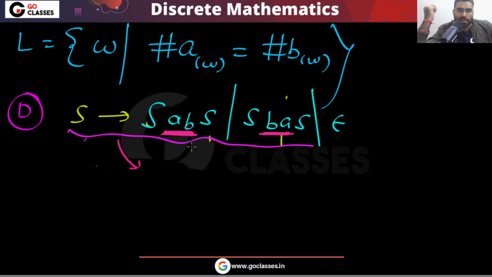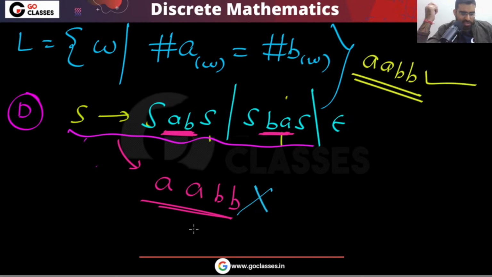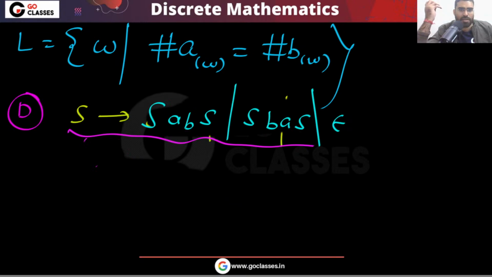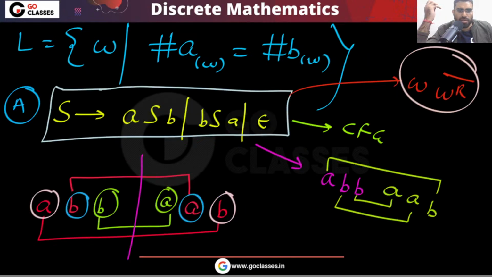You cannot generate something like AABB. This type of string you cannot generate. Very simple. So your answer you got right.